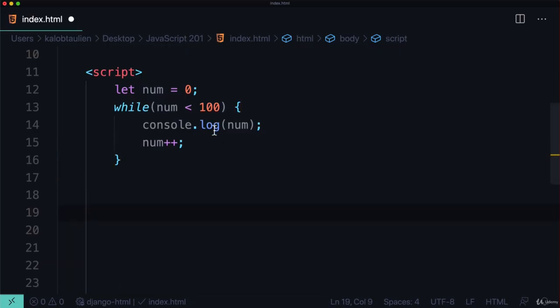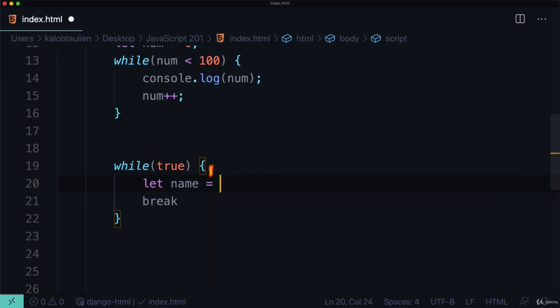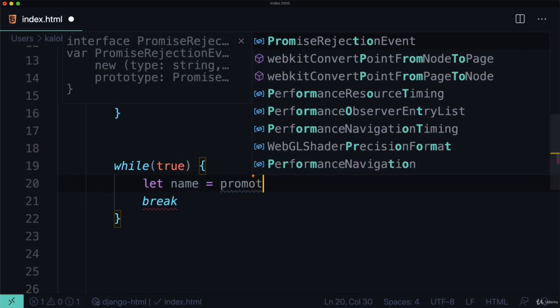Now, where this gets interesting is you can do something like this, while true, and then at some point you can break out of this loop. And you'll see this a lot in Python, PHP. You'll also see it in Node.js. So while something is true, keep doing something. And so we could ask for someone's name. So we could say let name is equal to prompt.